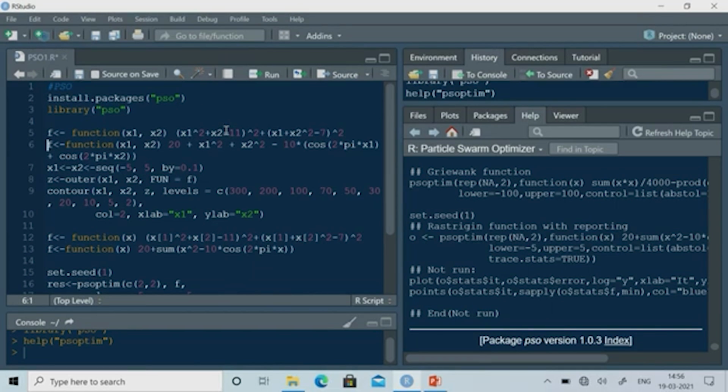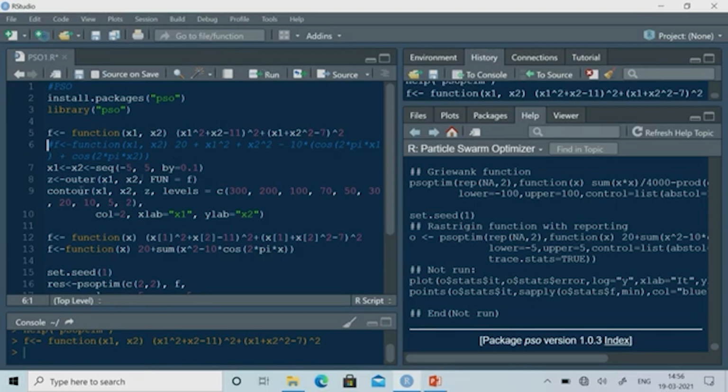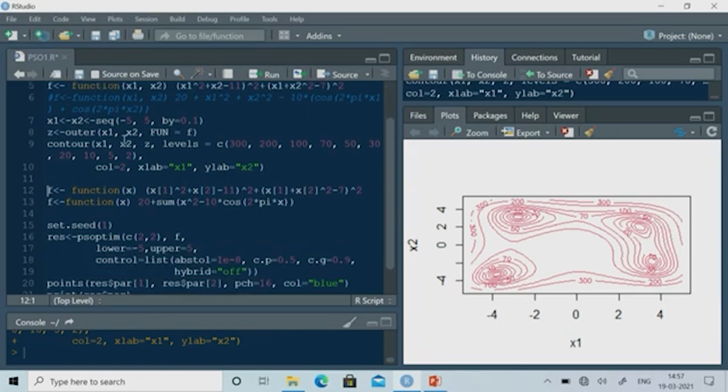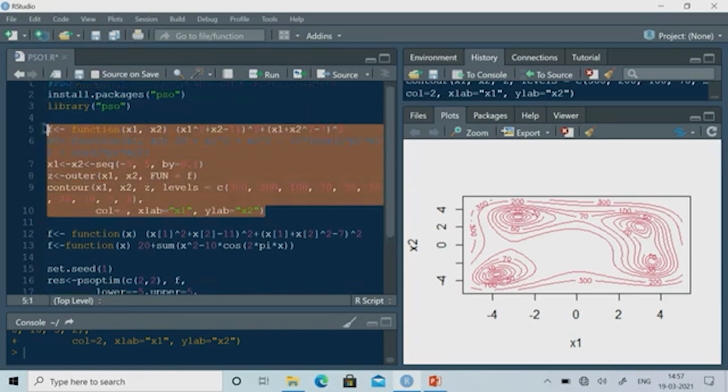Maybe I will uncomment this one. This function 1 is (x1 squared + x2 - 11) whole squared plus (x1 + x2 squared - 7) whole squared, and this is between -5 and +5. Let us execute this particular line, and then execute the x1, x2 values, then I am calculating the z values, then I am plotting the contour. Okay, so I am getting this contour. This part is just to plot the function. This is not part of the PSO algorithm.